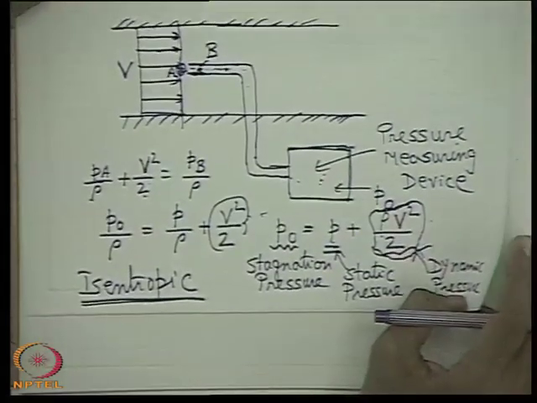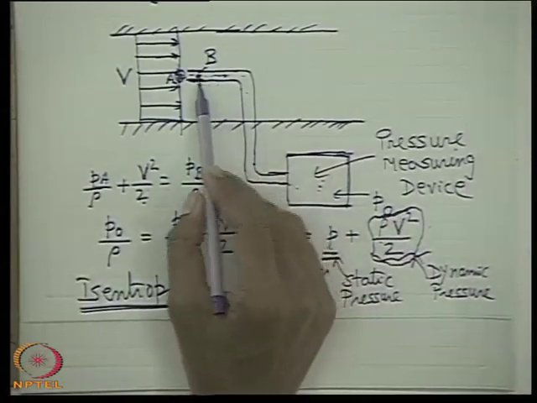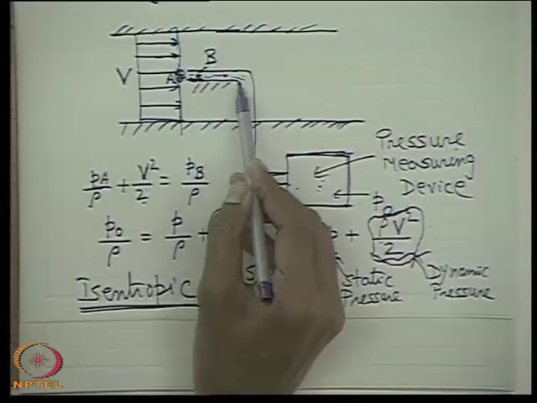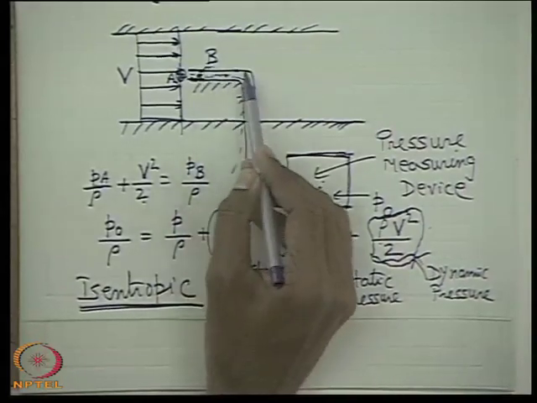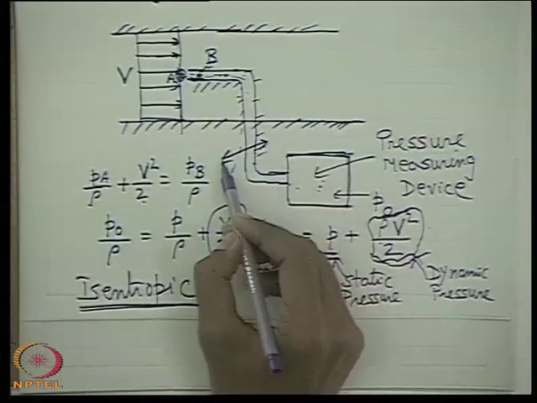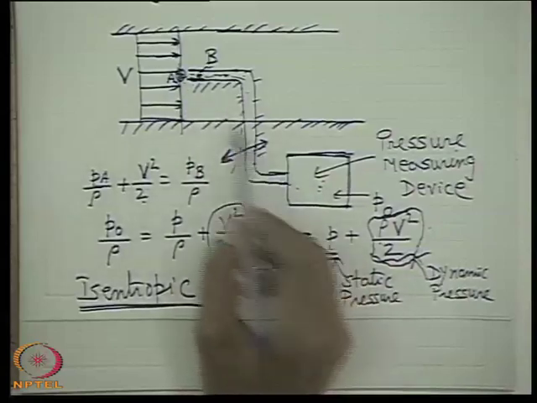That means there is no heat transfer with the surroundings. There should be another restriction, that when the fluid is brought to rest, there should be proper insulation of the tube. No energy interaction should take place with the surroundings. Energy should not come in or go out. No question of work transfer comes here.